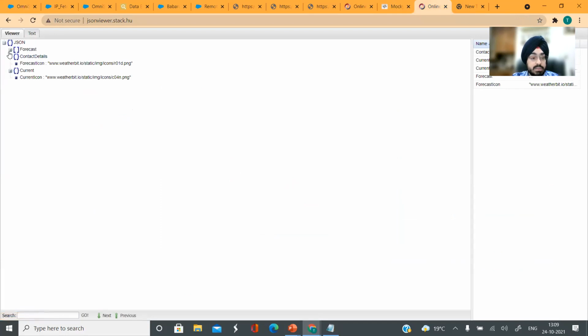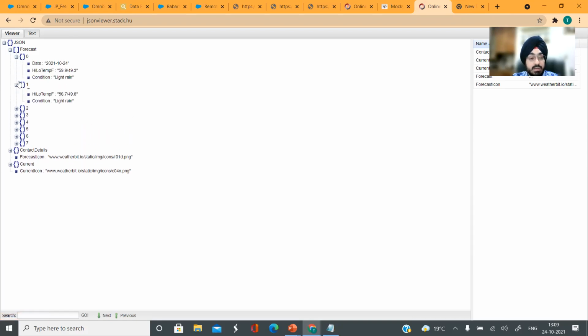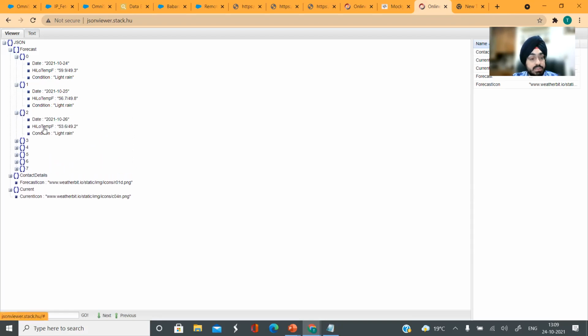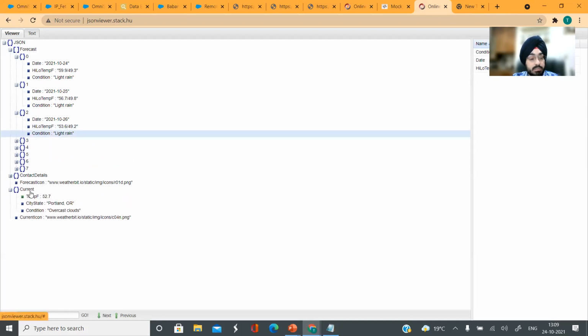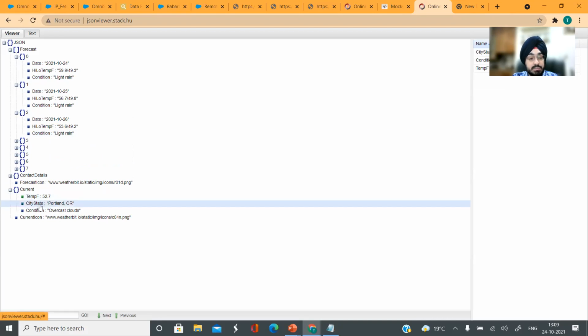So you can see that we have our 3 nodes. Forecast, because it is going to give us forecast for 8 days, has a list of data 0, 1, 2, 3, 4 for each day. So you have your dates here: 24/10/2021, 25/10/2021. For each day you have the high low temperature and the condition. And right here the current is, because it's going to be just one node, you are getting the temperature, the city state, and city state is something that is being mapped from your pin code. So from my pin code, which is the pin code for Portland, I am getting this, and then all of this data right here.